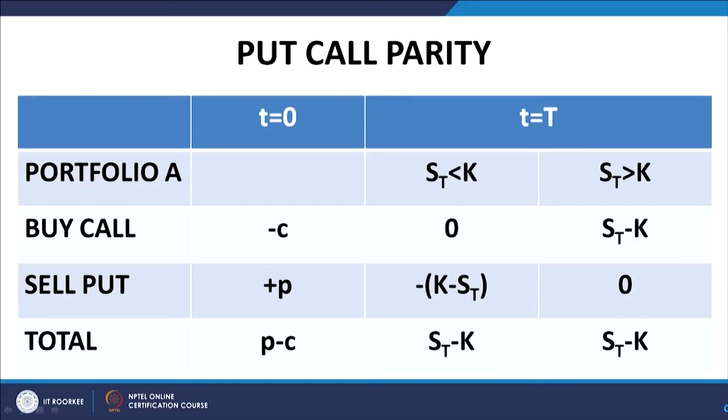The portfolio A consists of a long call, a call that you have bought, and a short put, a put that you have written. I repeat, a call that you bought by paying a price. So, that cost is reflected as negative because it is a cash outflow, and you have bought it at t equal to 0. So, it is a cash outflow at t equal to 0, and you are representing it by minus c, and you are selling a put, and now because you are selling a put, you are writing a put, therefore, you will get the premium on that, and the premium is represented by plus p because it is a cash inflow. So, the net cash flow at t equal to 0 is p minus c.